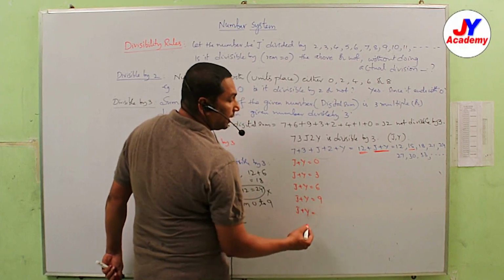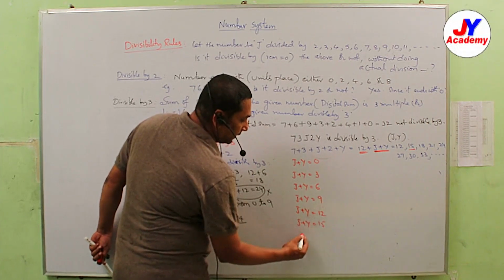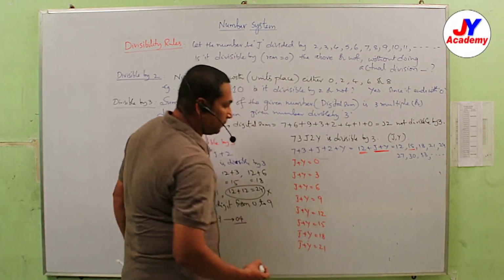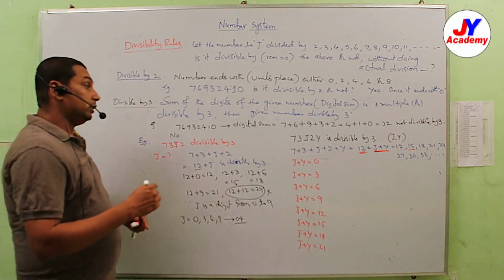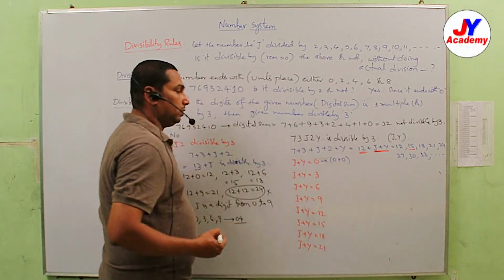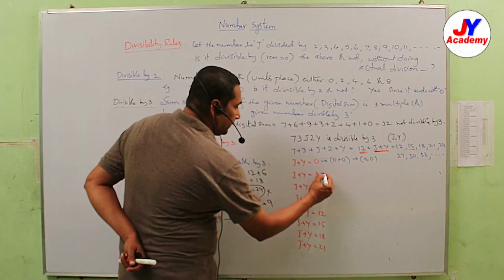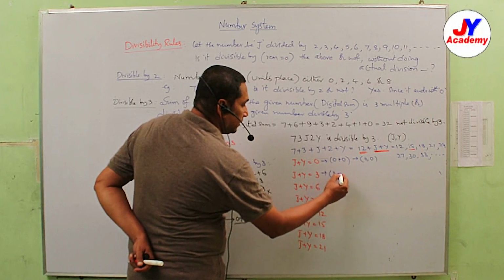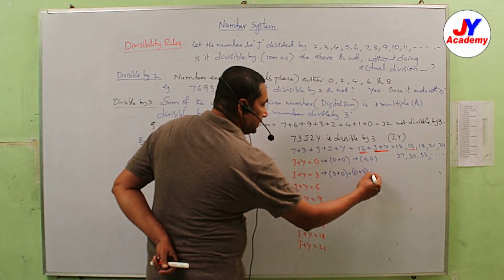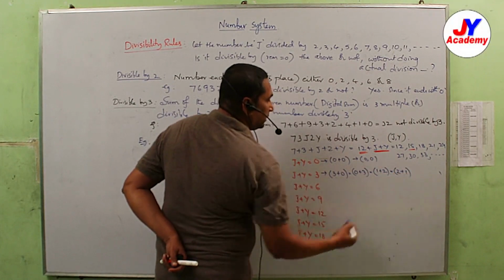To get 24? 12. And then 15, 18, 21. Now we have to verify the following. 0 plus 0, so what are the possibilities for JY? 0, 0. Now here, if J3, Y0; if Y0, J3; if Y1, J2; if Y2, J1.